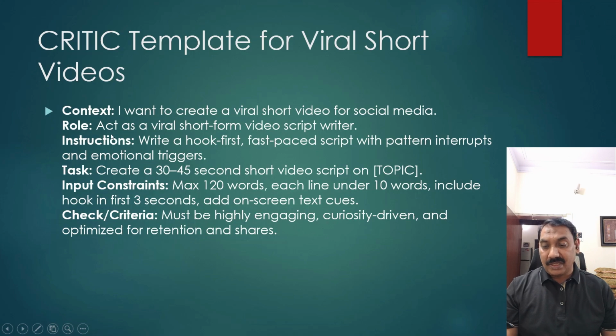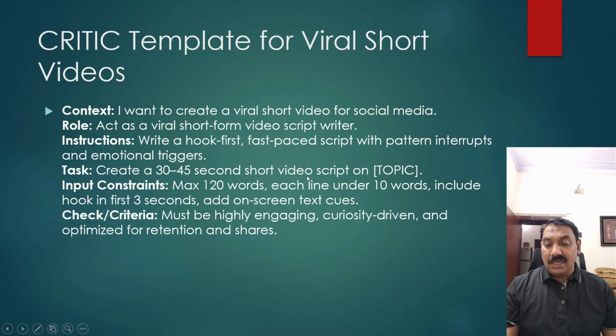Then I say: act as a viral short-form video script writer. So the role is that it will only think like a writer who writes short stories. Instructions are: write a hook first, fast-paced scripts with pattern interrupts and emotional triggers. So it will follow these types of instructions.